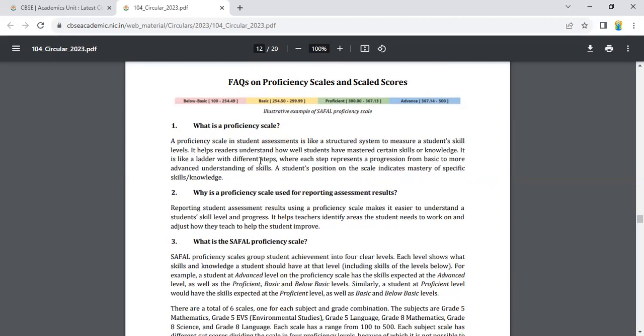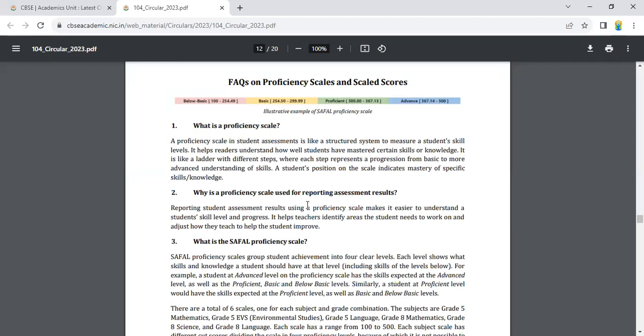It helps readers understand how well students have mastered certain skills or knowledge. It is like a ladder with different steps, where each step represents a progression from basic to more advanced understanding of skills. A student's position on the scale indicates mastery of specific skills and knowledge.